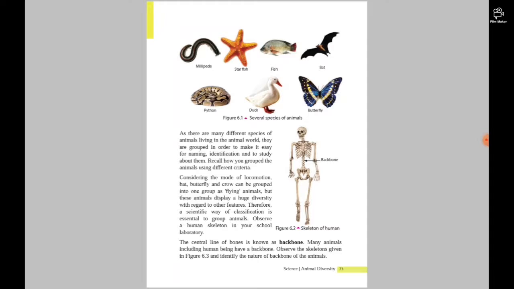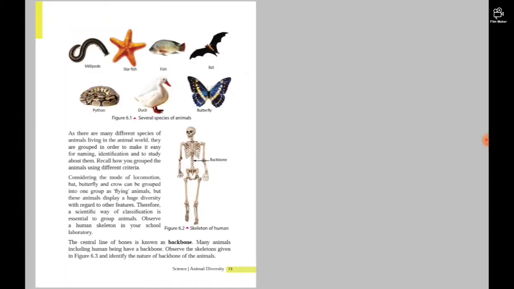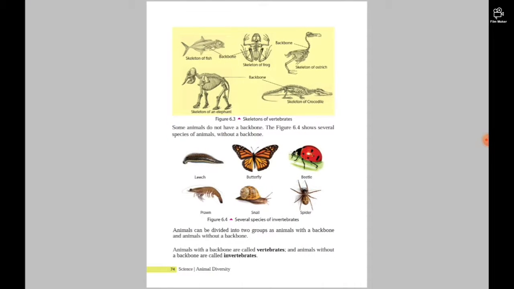Observe a human skeleton in your school laboratory. So there's a skeleton of a human. The central line of bones is known as the backbone. Many animals, including human beings, have a backbone. Observe the skeletons given in figure 6.3 and identify the nature of backbone in animals. Figure 6.3 is on the other side, but first in 6.2, I think you can see the backbone.